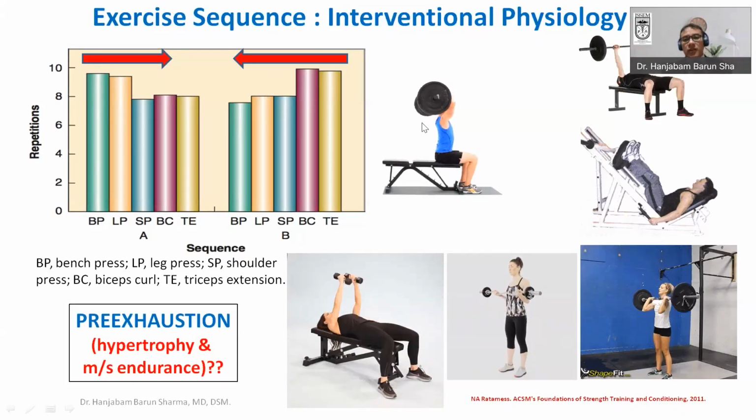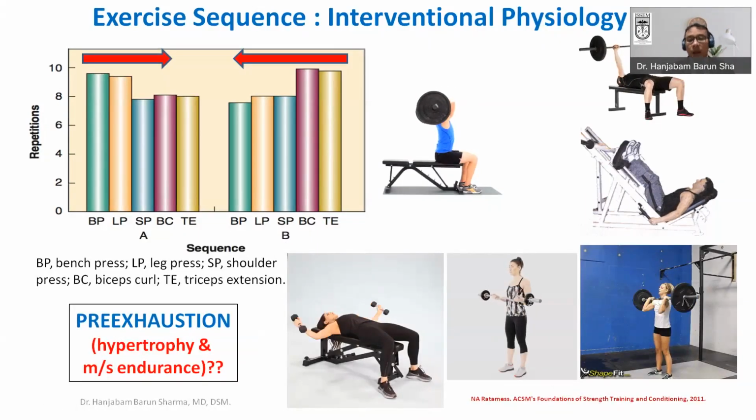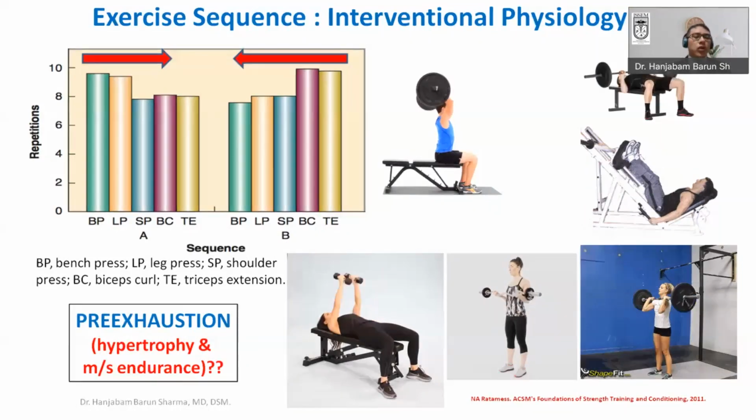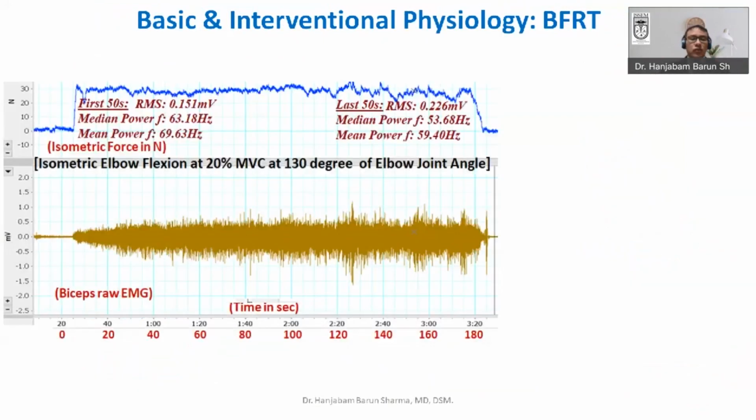So this is the principle which one can use as pre-exhaustion, just by understanding the basic physiology. That's why the application of the physiology is very important. If you understand the physiology, then you will be able to apply it in your field.